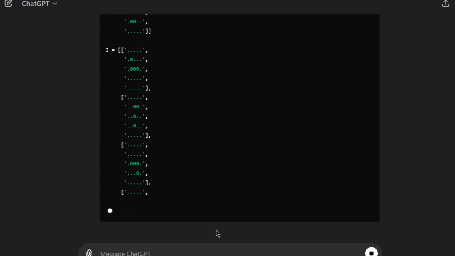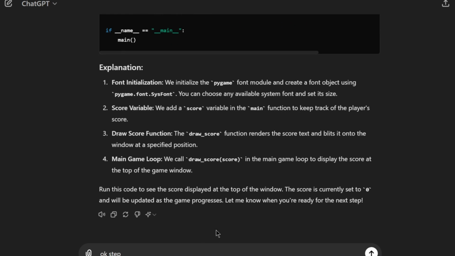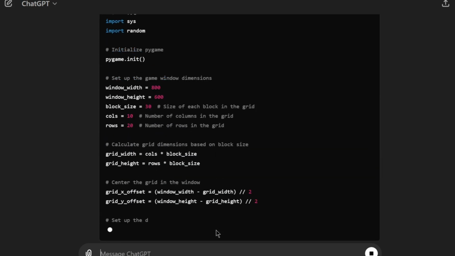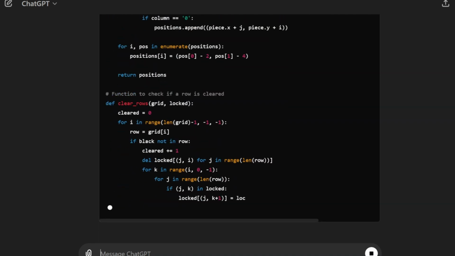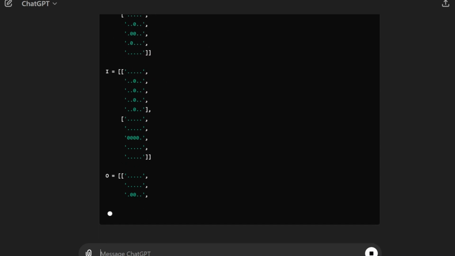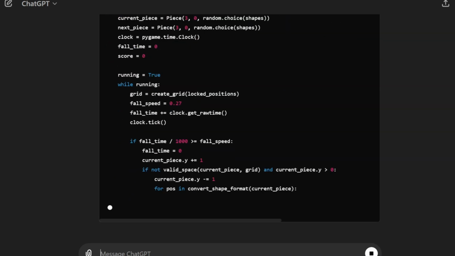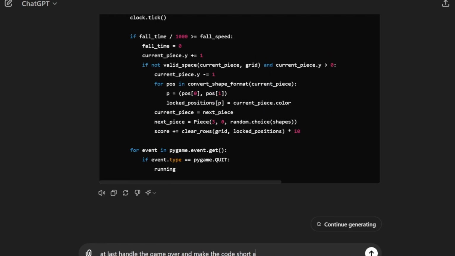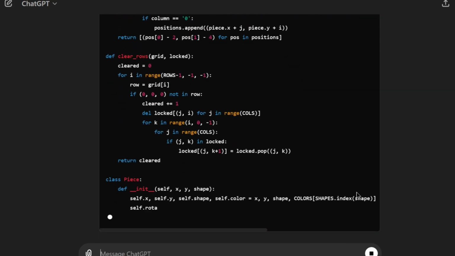In step 4, I asked to implement the game loop in which the whole game will be running and the collisions will be detected. In step 5, I asked to add game controls, using the WASD keys of the keyboard for the movement of the pieces. And finally, I asked ChatGPT to display the score and handle the game over function so that the game runs properly.